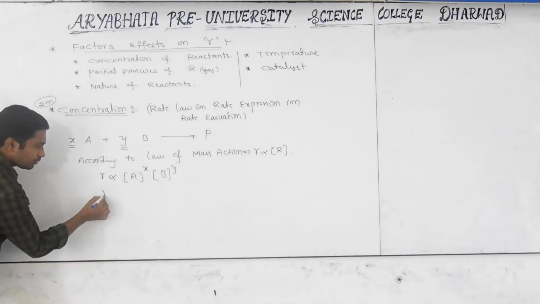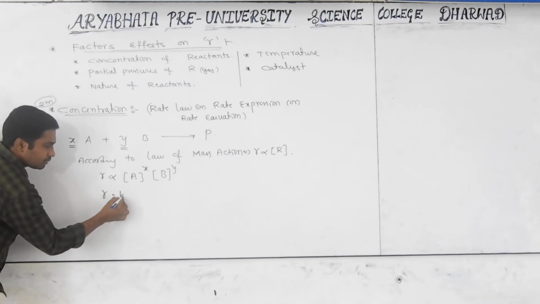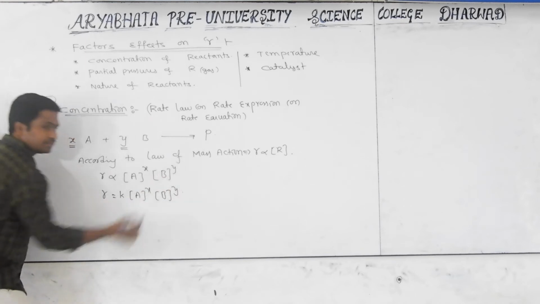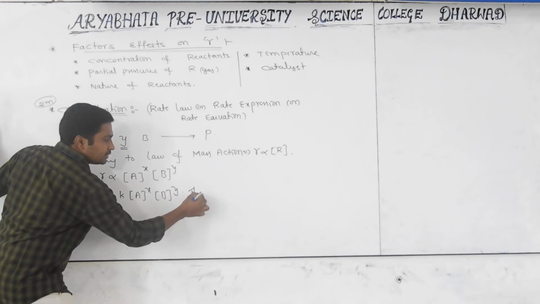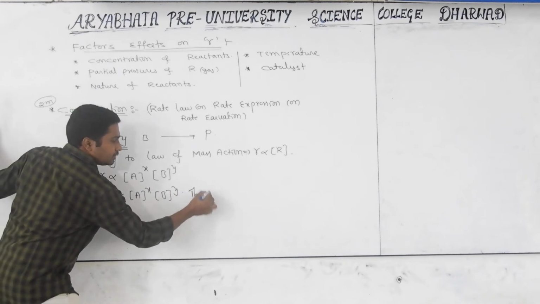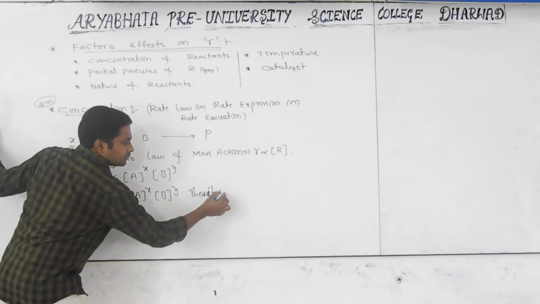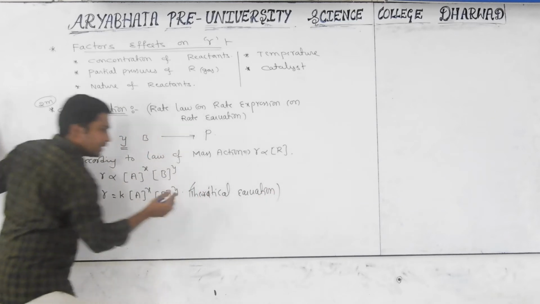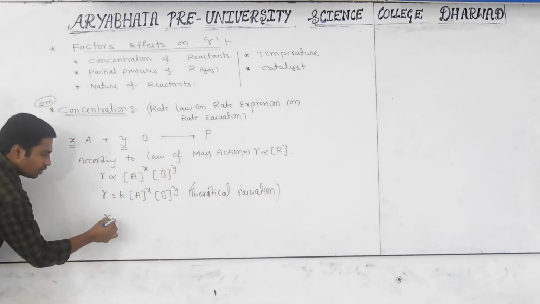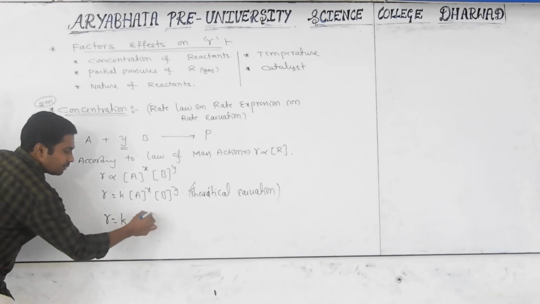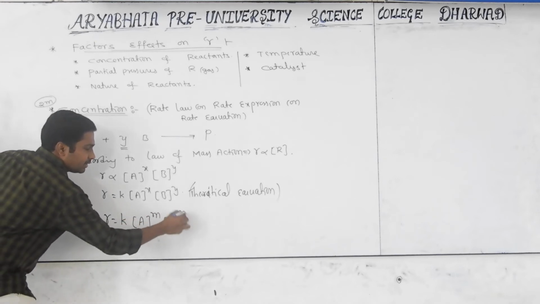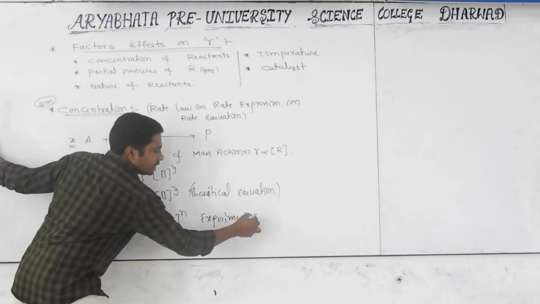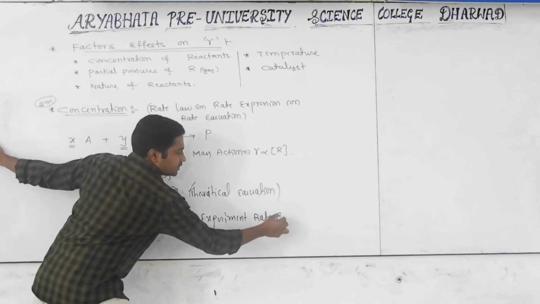Okay, still I want to simplify. I want to remove the proportionality. Then I have to multiply it with one constant: concentration of A to the power x times B to the power y. This is called the theoretical equation. Okay, but how does the experimental equation change? I will write here: R equals k times A to the power m and B to the power n. This is called the experimental equation, or experimental rate equation.